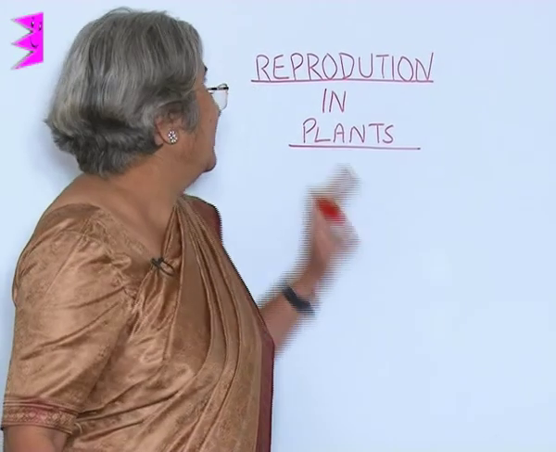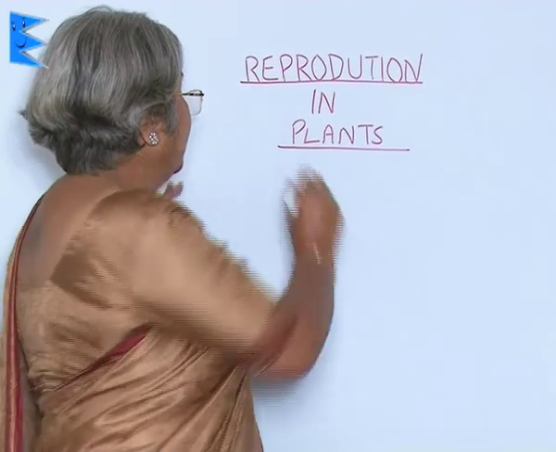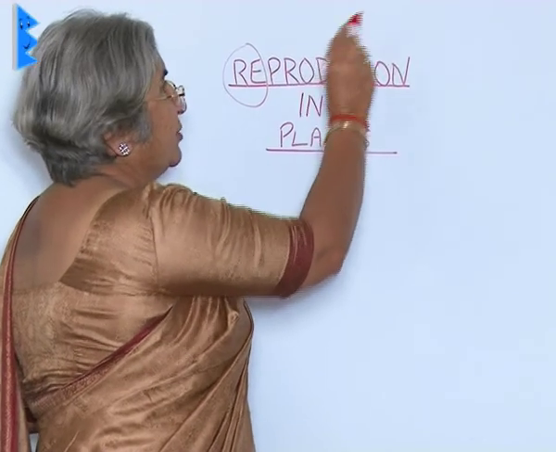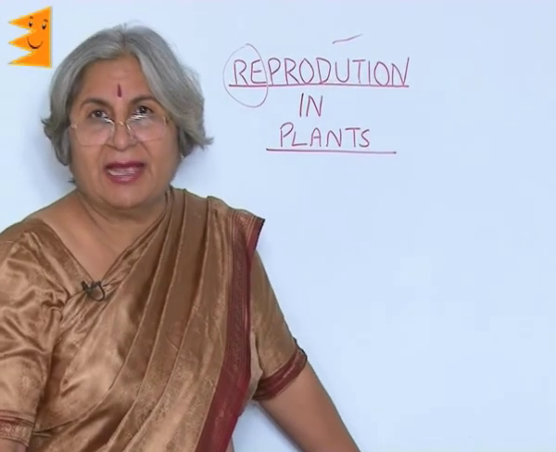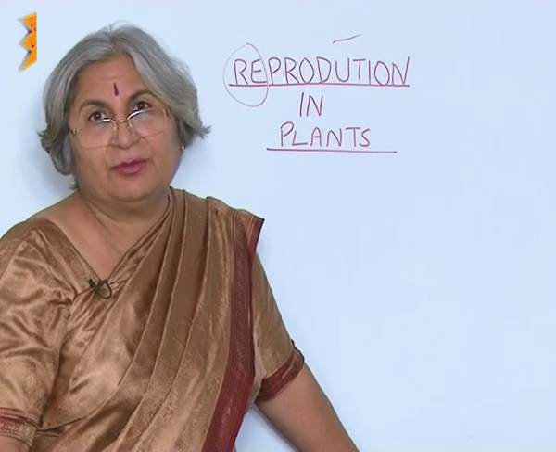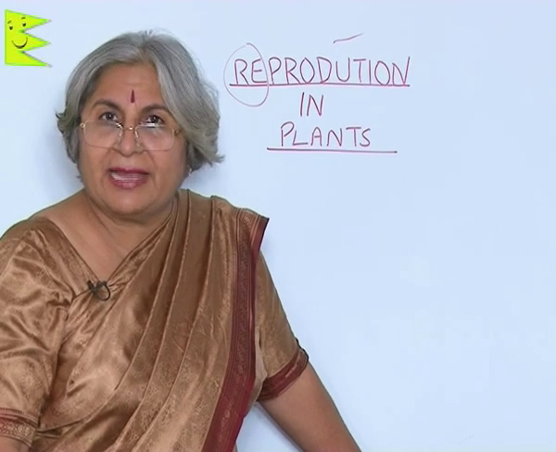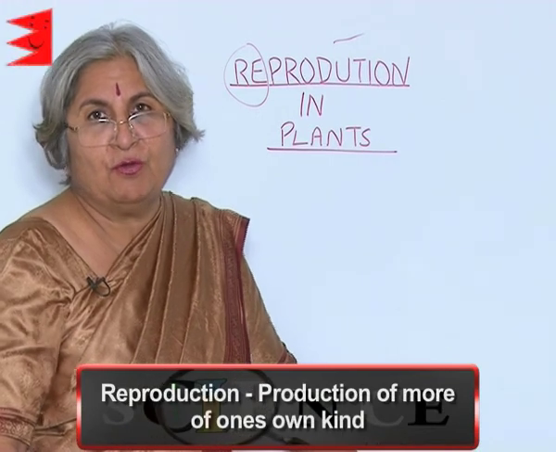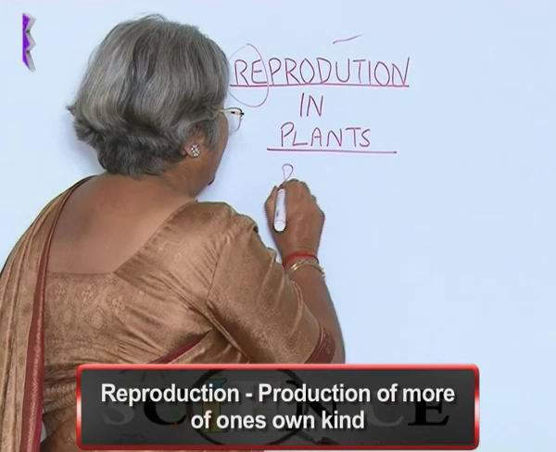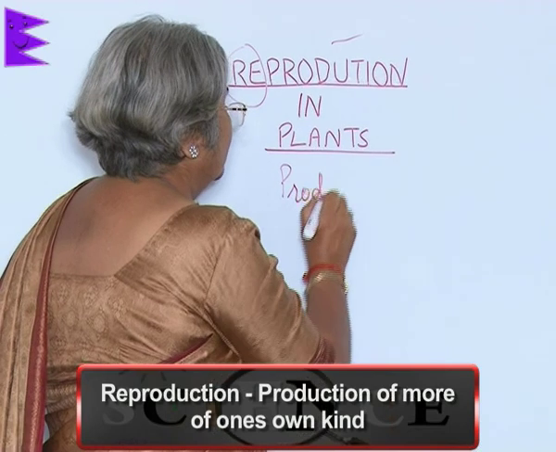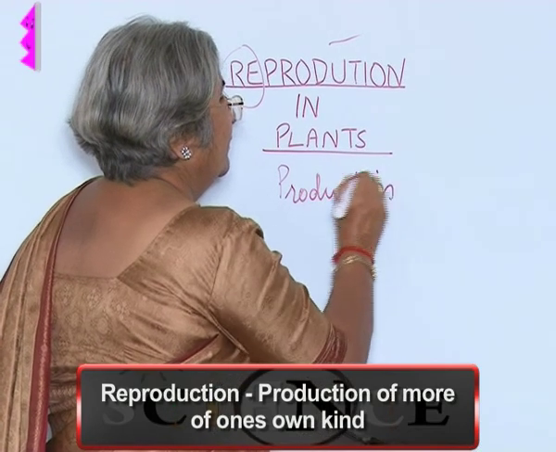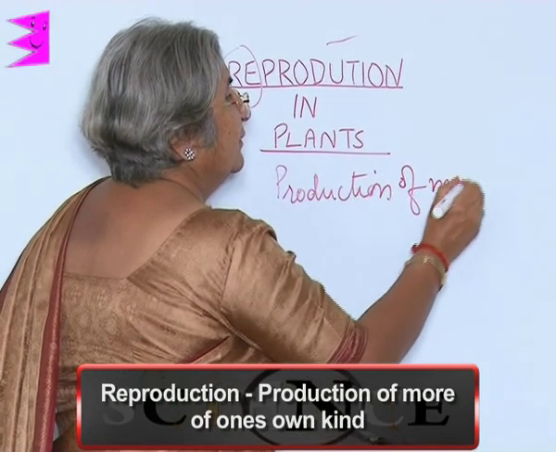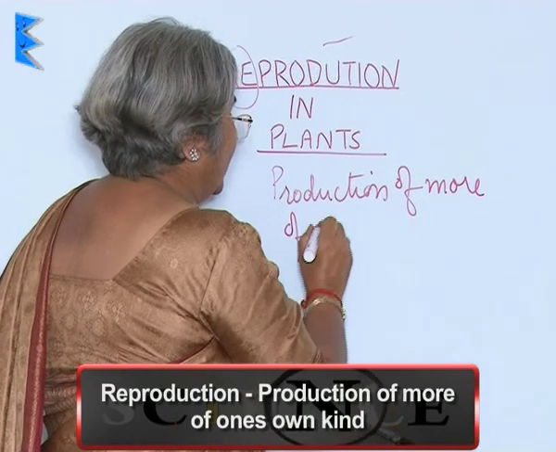See, reproduction is made up of two words, re and production. Re means again, production to make. So, to make again, or we can say production of more of one's own kind.